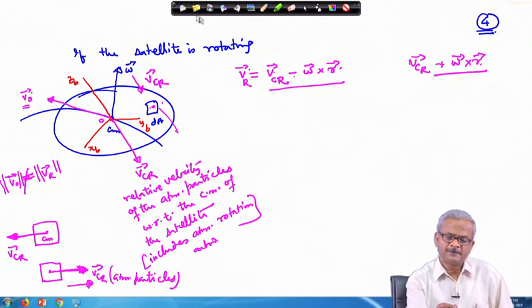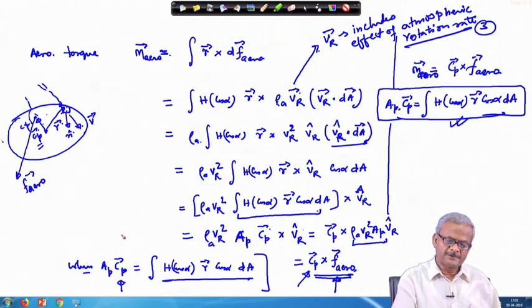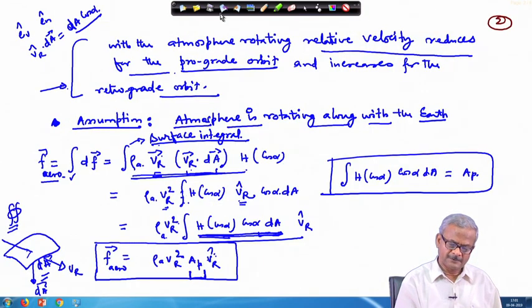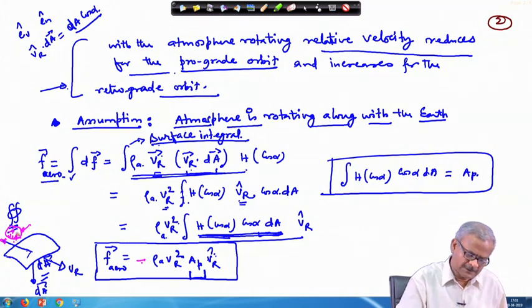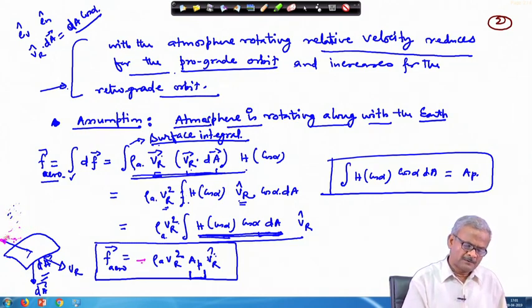In a few places you will find this quantity written with a minus sign, like the F arrow we have deduced here. If you write with a minus sign in this place, this minus sign will refer to showing V_cr in this direction, which in this case is not the velocity of the particle, but rather of the satellite center of mass. That I have not done here. I have assumed that V_cr is the relative velocity of the particles with respect to the satellite.